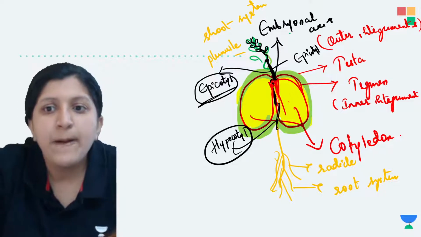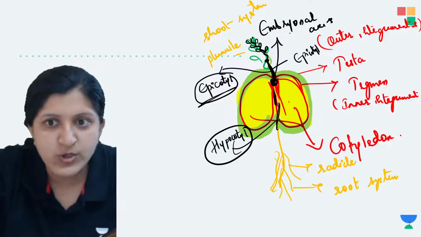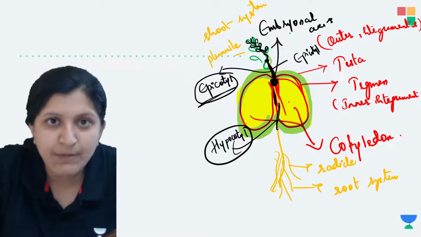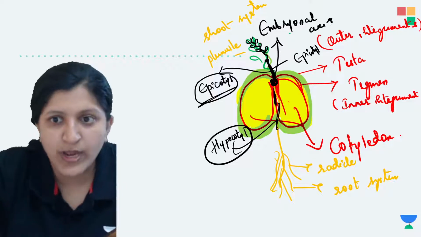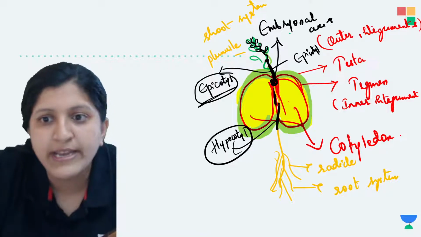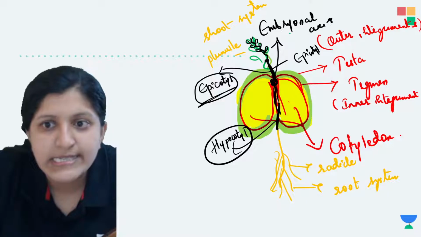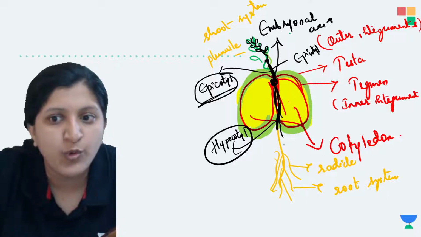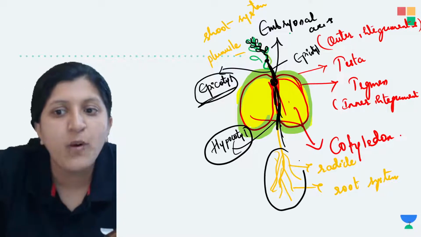So between the embryonal node and the plumule tip you can find the epicotyl, and below it you can find the hypocotyl, which extends from the cotyledonary node itself, where the radicle will form the root system.